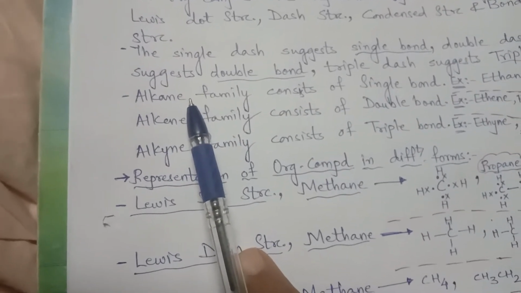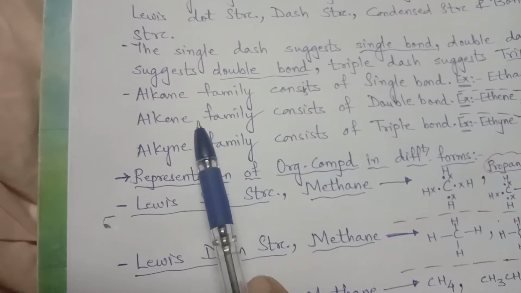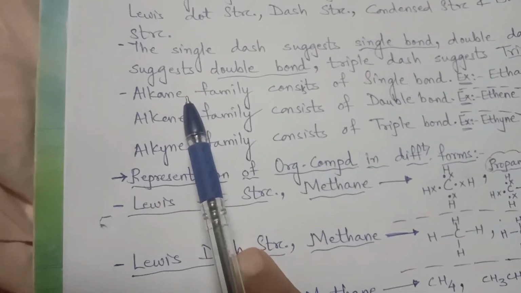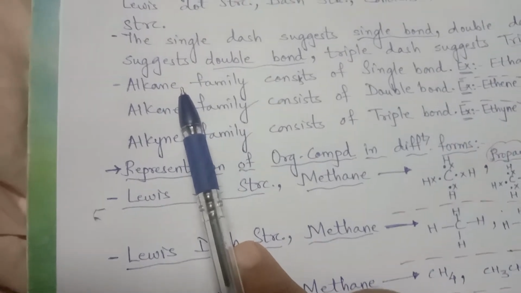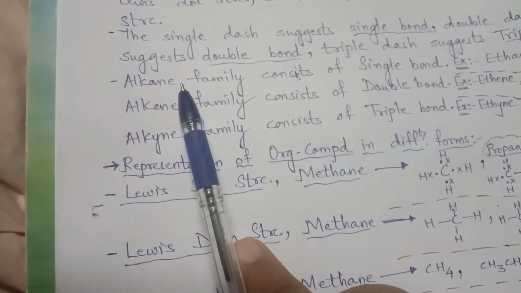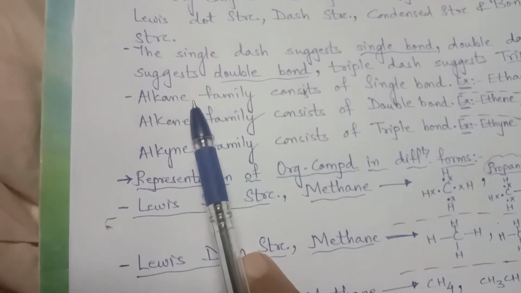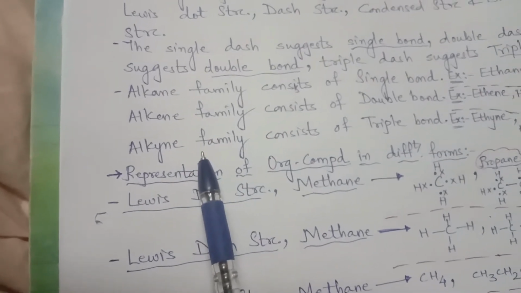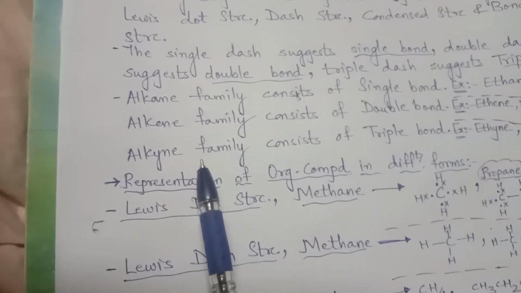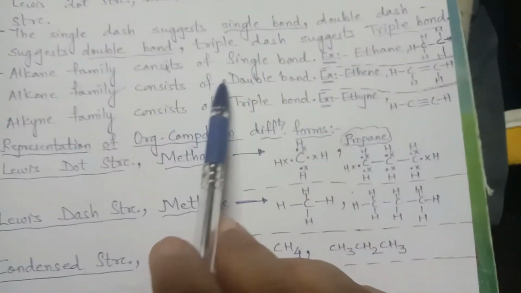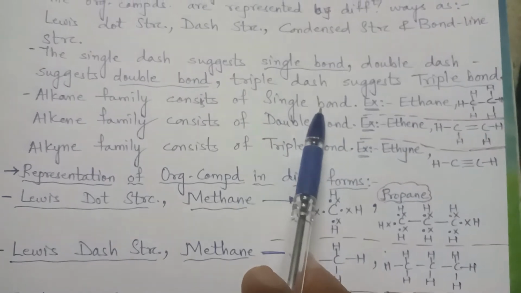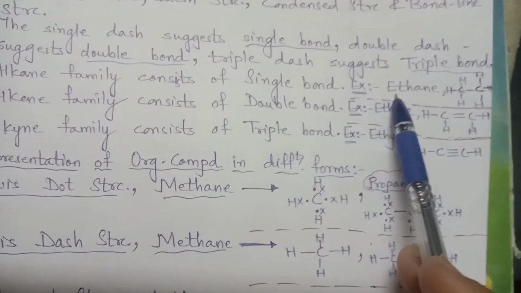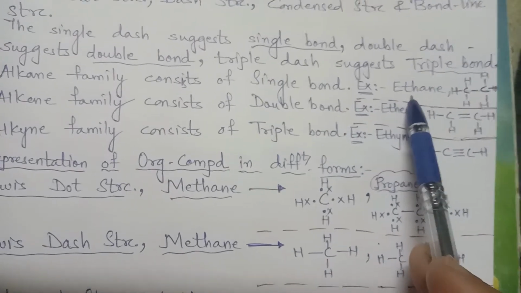Saturated hydrocarbons are alkanes and unsaturated hydrocarbons are alkenes and alkynes. Saturated means no more hydrogen can be added. If we want to add something else, we need to replace hydrogen. That is alkane. And alkene and alkyne are unsaturated, there is presence of a double bond. So here is an example of a single bond and it is ethane. Ethane means 2 carbons, right? Methane is the only one having 1 carbon.